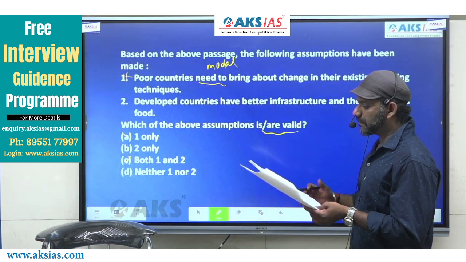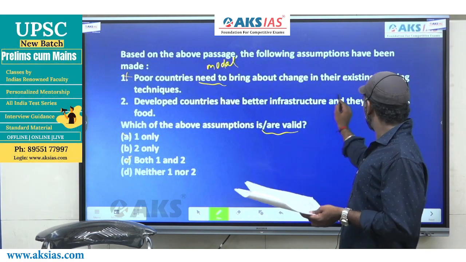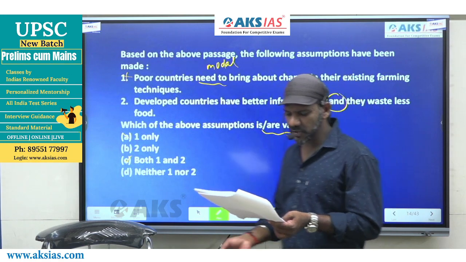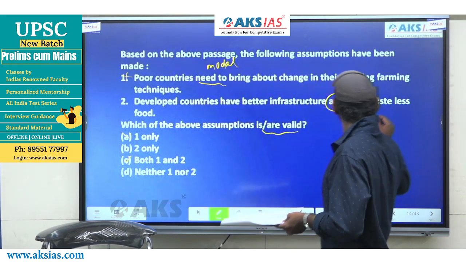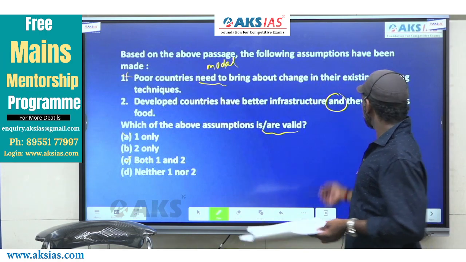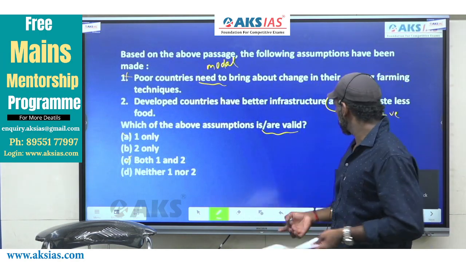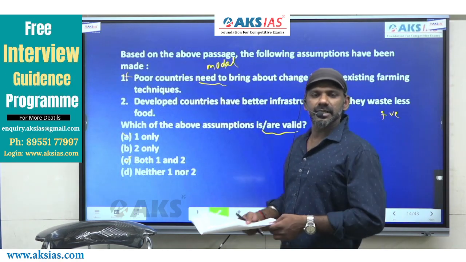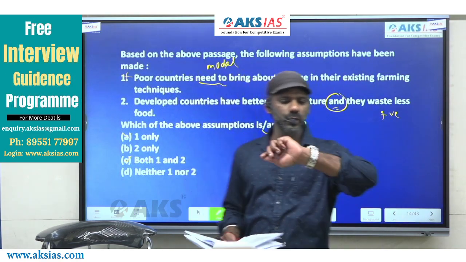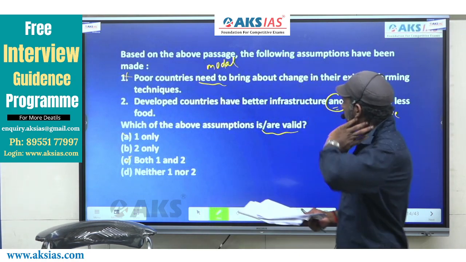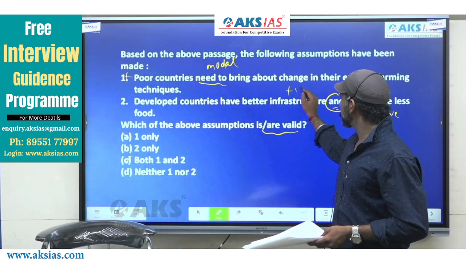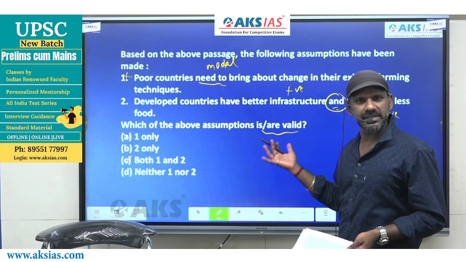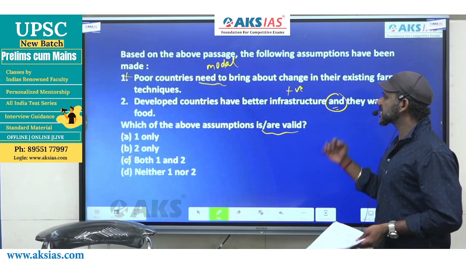Developed countries have better infrastructure and they waste less food, right? Positively charged or negatively charged? Positively charged. Here, this is positively charged and "and" is a support indicator. It must connect either two positive ideas or two negative ideas. The idea beforehand is developed countries have better infrastructure. Positive. So undoubtedly, the idea after "and" must also be positive. And they waste less food.